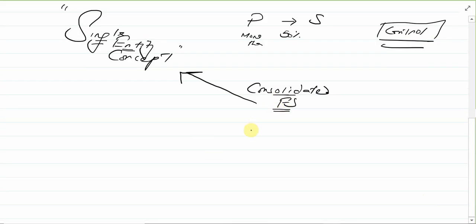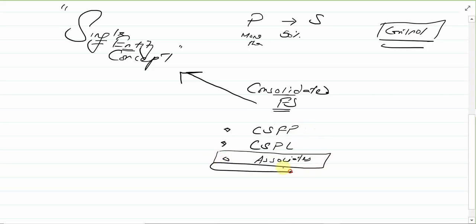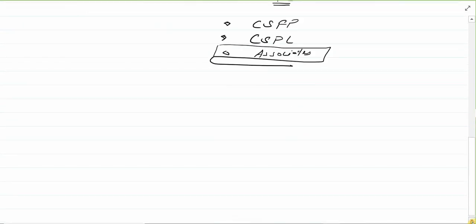So the financial statements should be clubbed, amalgamated, merged, and presented as the consolidated financial statements. In your F3 exam, you have the consolidated statement of financial position, the consolidated statement of profit or loss, and then another thing known as the associates, which we will be talking about shortly. So preparing the consolidated statement of financial position, preparing the consolidated statement of profit or loss, and accounting for the associates, how the associates are accounted for. Remember that in the exam, you may have multiple choice questions from it, and also multiple task questions from it.